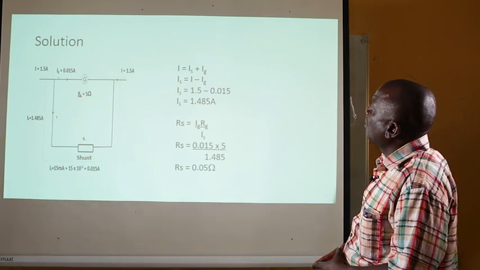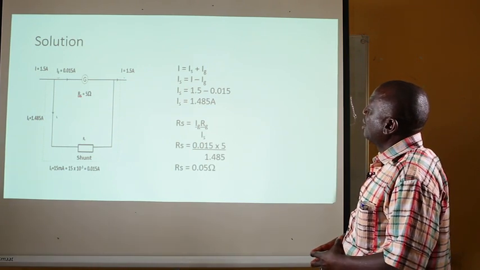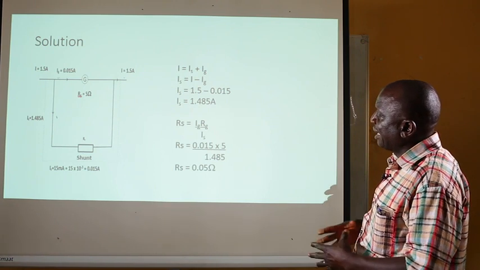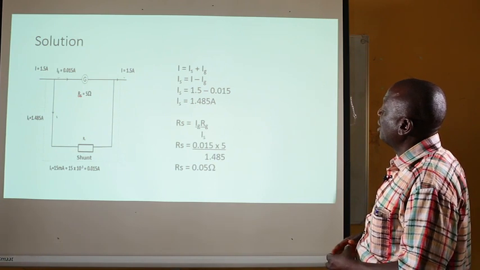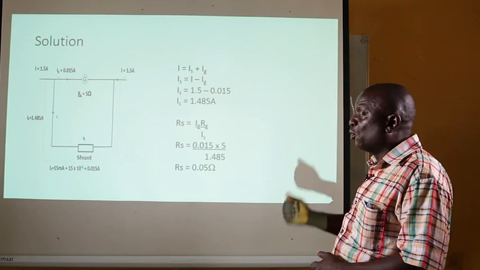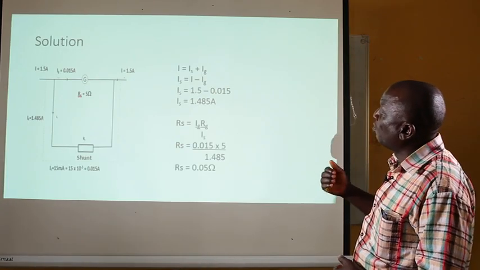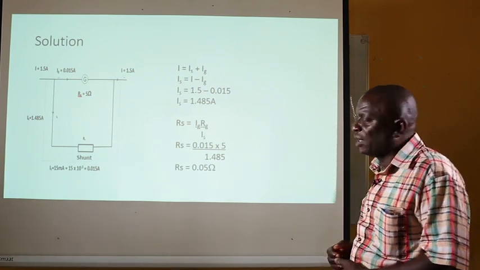So we have our equation I is equal to IS plus IG. Making IS the subject of the formula, we will have IS equal to I minus IG. Substituting our values, we will have IS equal to 1.5 minus 0.015. That will give us 1.485 ampere, which means that the current that will flow through the shunt is 1.485 ampere.